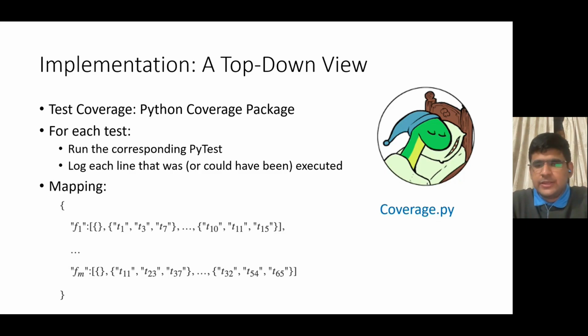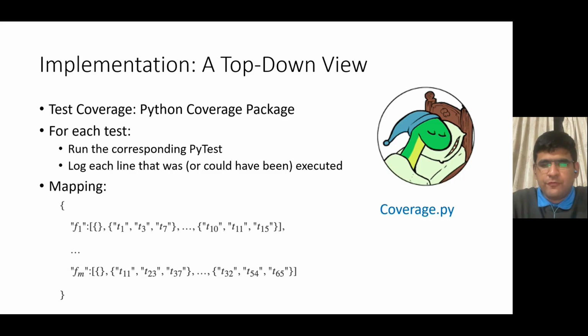For example, if I consider the test binary cross entropy with the NumPy backend, it will cover the binary cross entropy function defined in IVy's functional API, as well as the NumPy API functions it would have been implemented using. In order to find the coverage of a test, we use the Python coverage package. For determining the test coverage of any of the tests, the way it works is by running the corresponding PyTest and then logging each file, each line of code that was executed or could have been executed for each test.